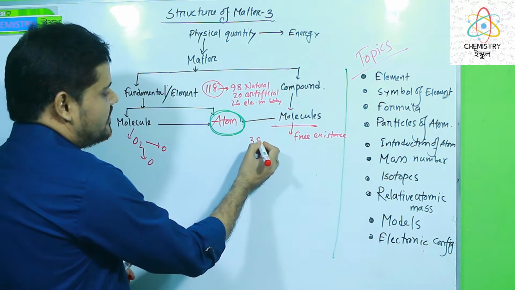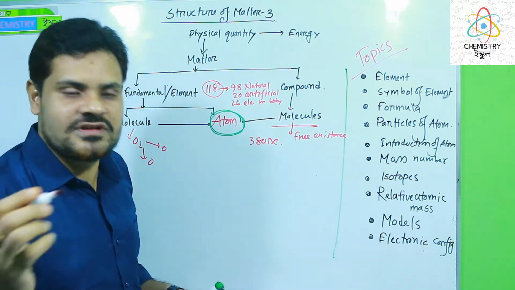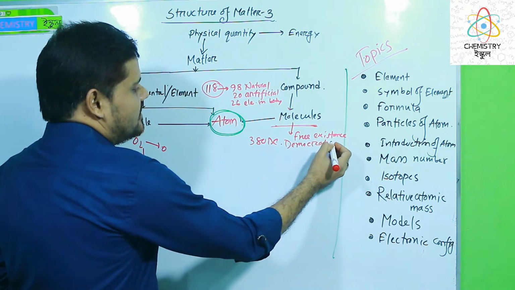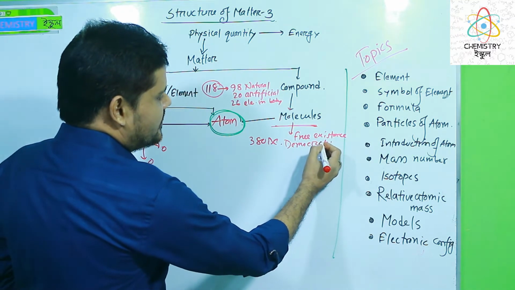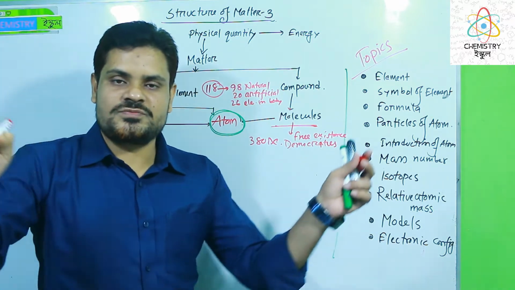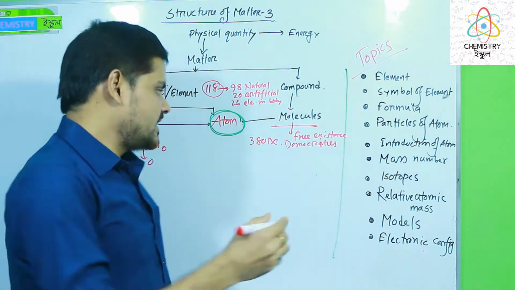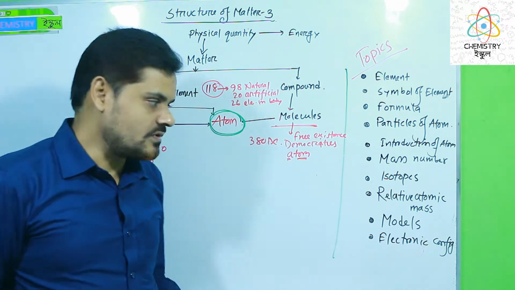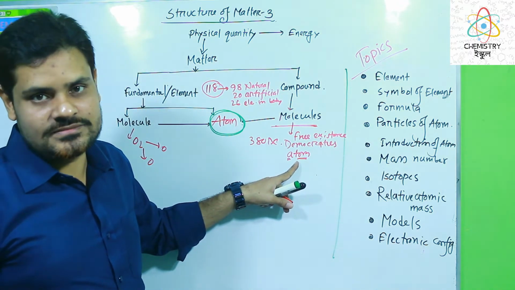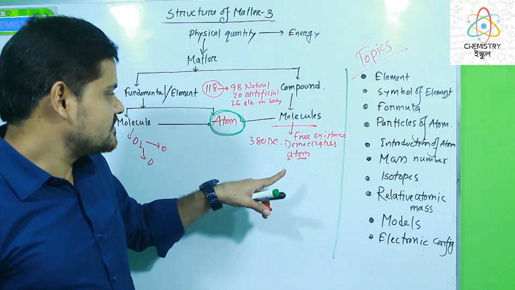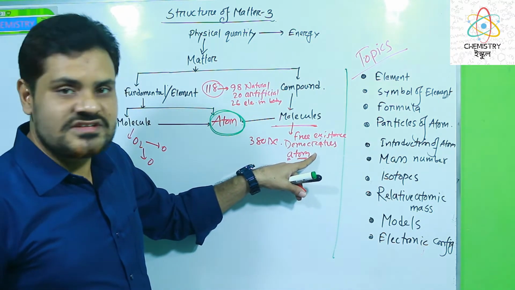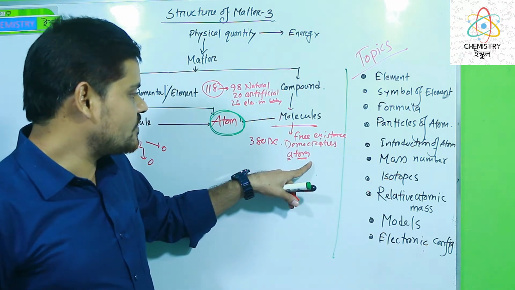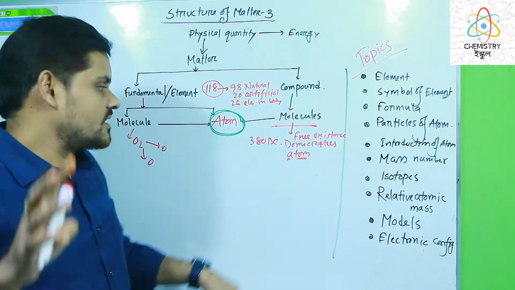In 300 BC, the Greek philosopher Democritus, you know the name, first said that the smallest particle of matter is the atom. Atom means: a means not, tom means cut, from the Greek word, which is indivisible. We can't divide it. But later on, some scientists opposed this, and the idea proposed by Democritus was challenged.